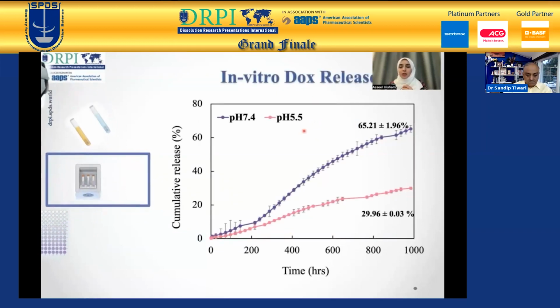Now, in vitro DOX release was conducted in PBS at pH 7.4 and pH 5.5. At 7.4, 65.21% of DOX was released, and 29.96% at pH 5.5, up to 1,000 hours. This is a desirable property of slow, steady release of the doxorubicin, so that even after the decay of the radionuclide, there's still treatment being released towards the tumor. So that even when the tumor cells are trying to recover from the radiation, there's doxorubicin which ensures that the tumor cells could actually die.